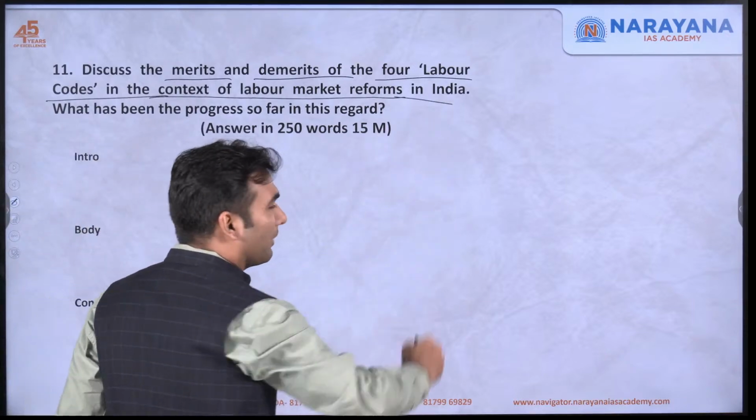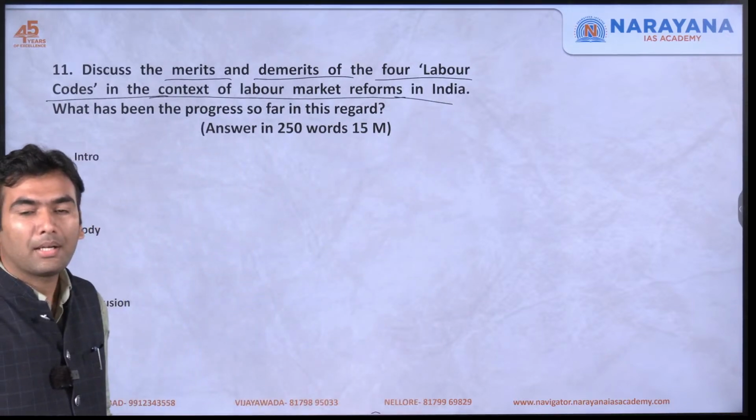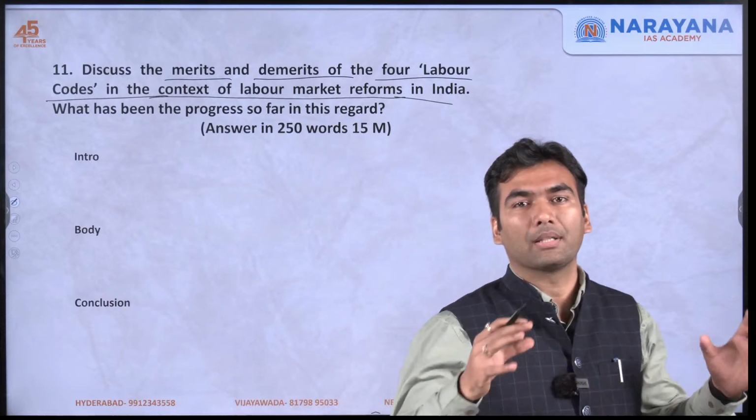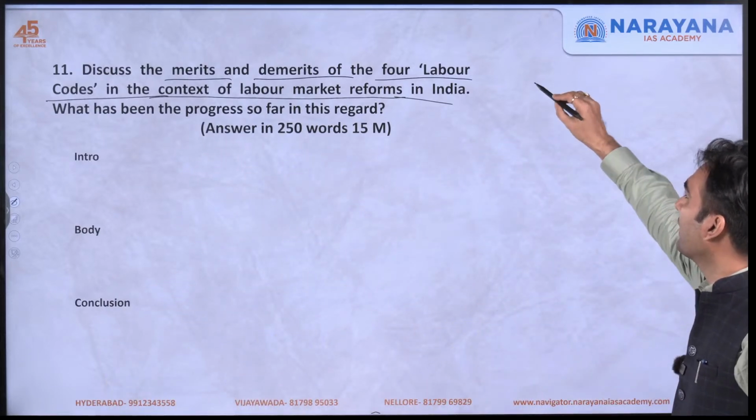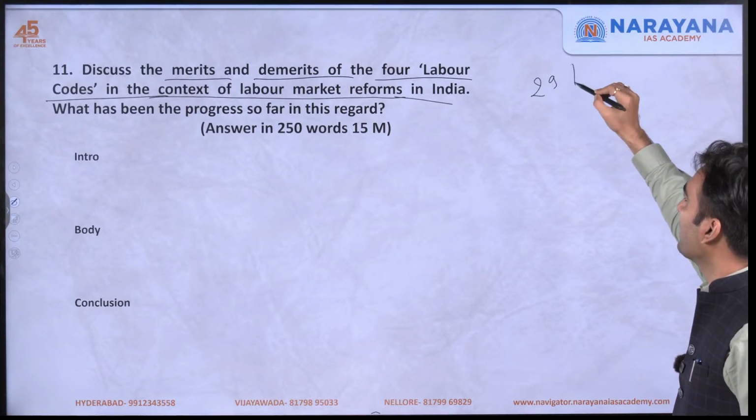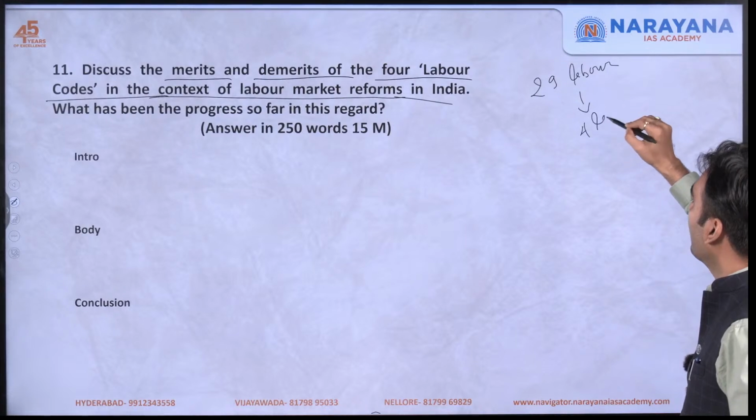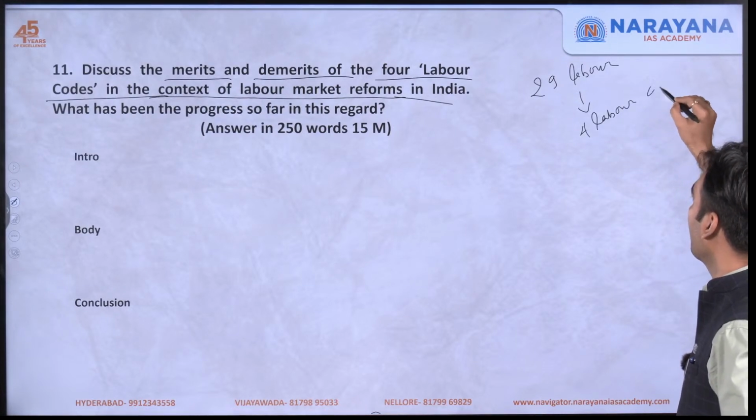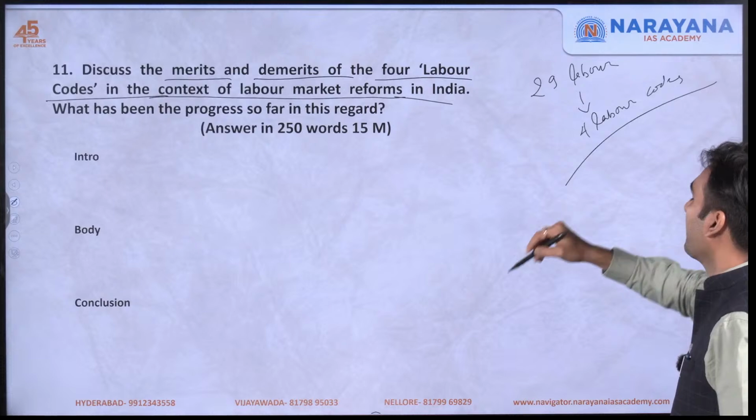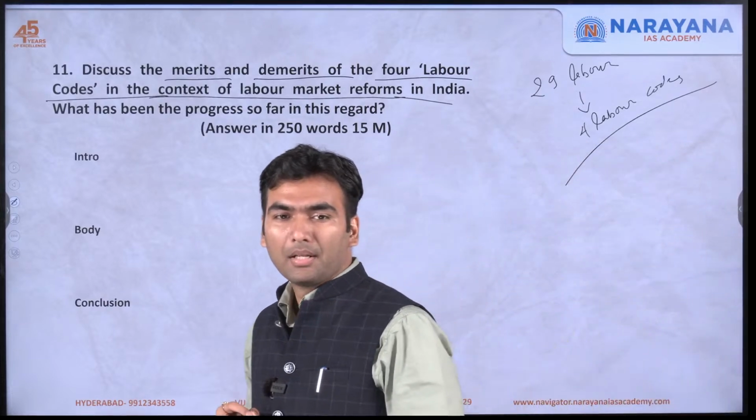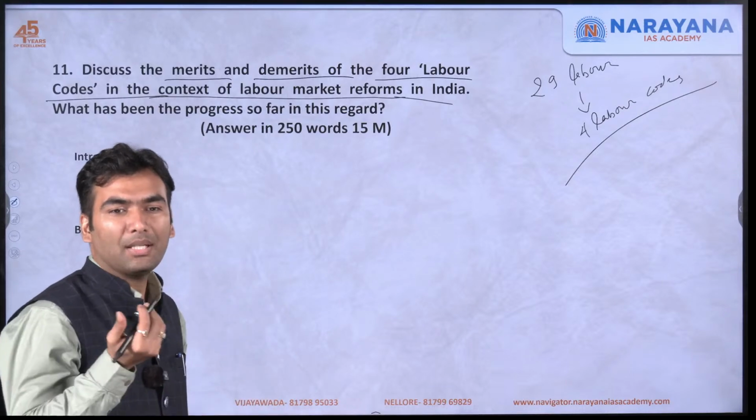So as you must be aware, the central government has clubbed together the 29 different central labor laws into four labor codes. Now this is something which must have been studied by everyone. Every one of you must have studied it. It is simply saying that discuss the merits and demerits.